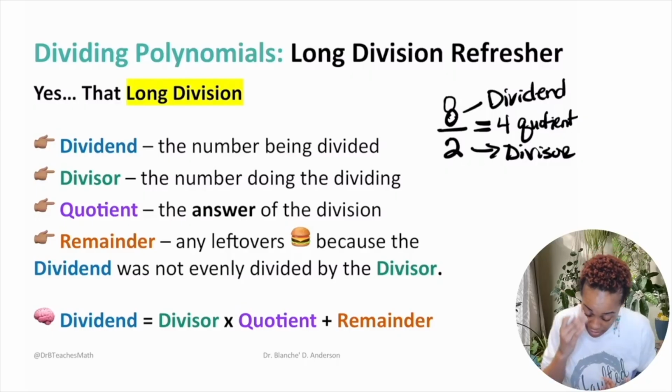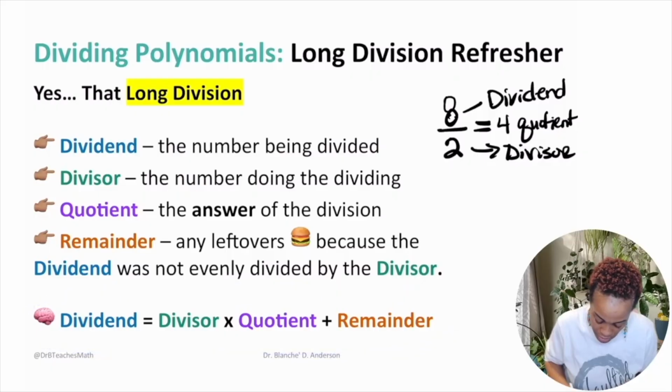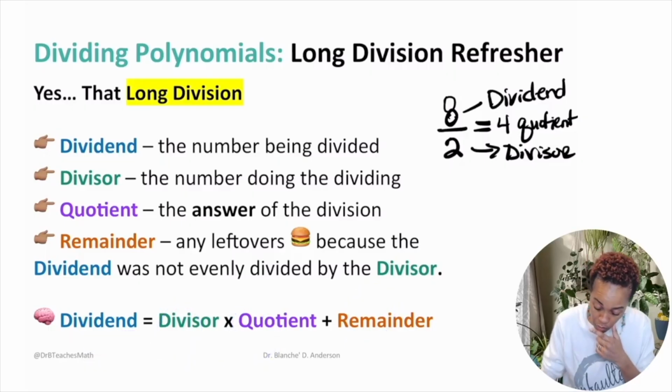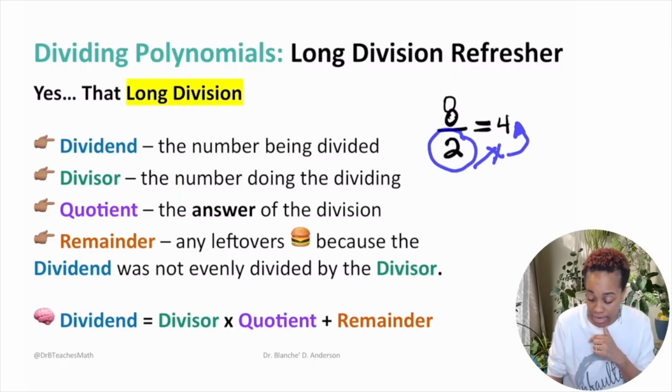Now, the way you can check yourself, and I'll show this to you, is that your dividend is equal to the divisor times the quotient plus the remainder. So with the 8 divided by 2, if I take 2 and multiply it by the 4, remember the quotient is your answer, I get the 8.